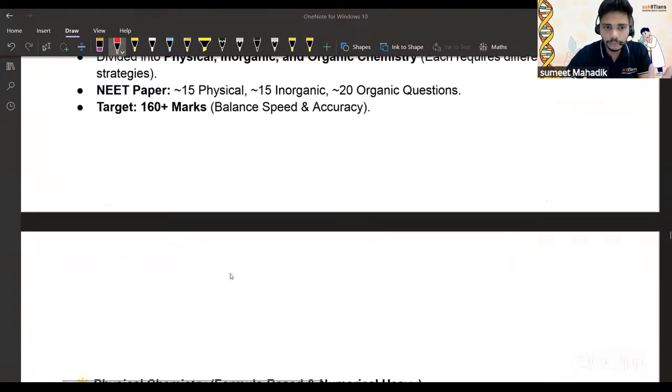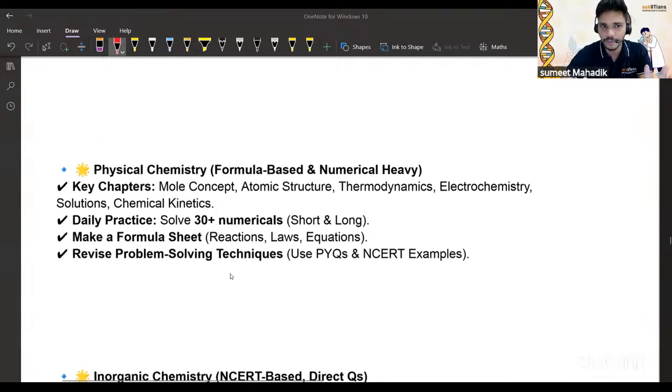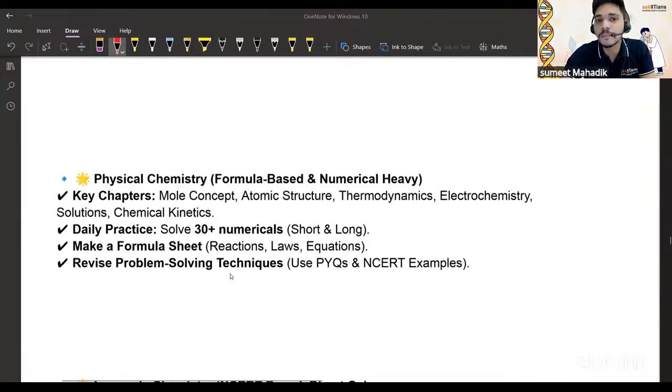Okay. So what can we do in physical chemistry? What are the key concepts in physical chemistry? Formula-based and numericals. These are the heavy things. For the key concepts, you can go for mole concept, practicing it, atomic structure numericals, thermodynamics numericals, electrochemistry numericals. These numerical-based chapters, you can solve again and again. The formula-based ones: once you know the formula, once you know the converting factor which is responsible, then also you can go for it, right? Then daily practice, you have to do it, and revise problem-solving techniques.